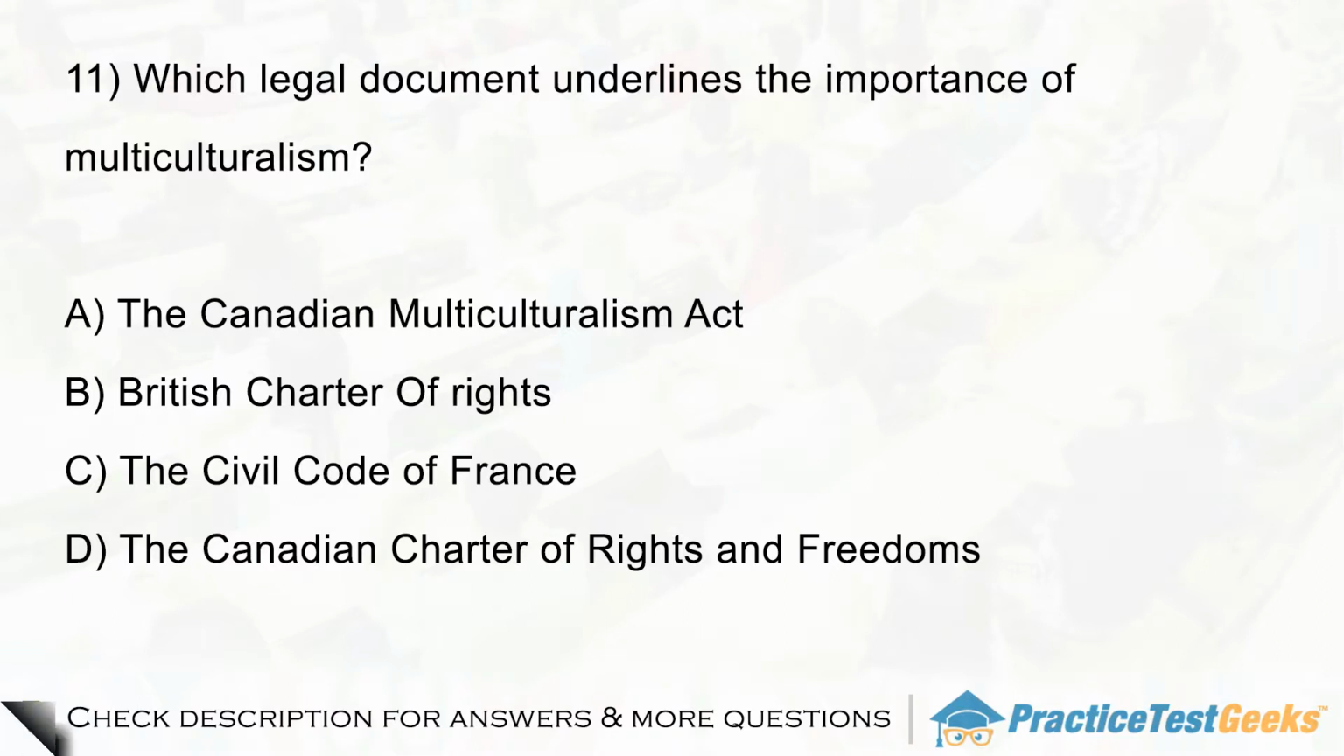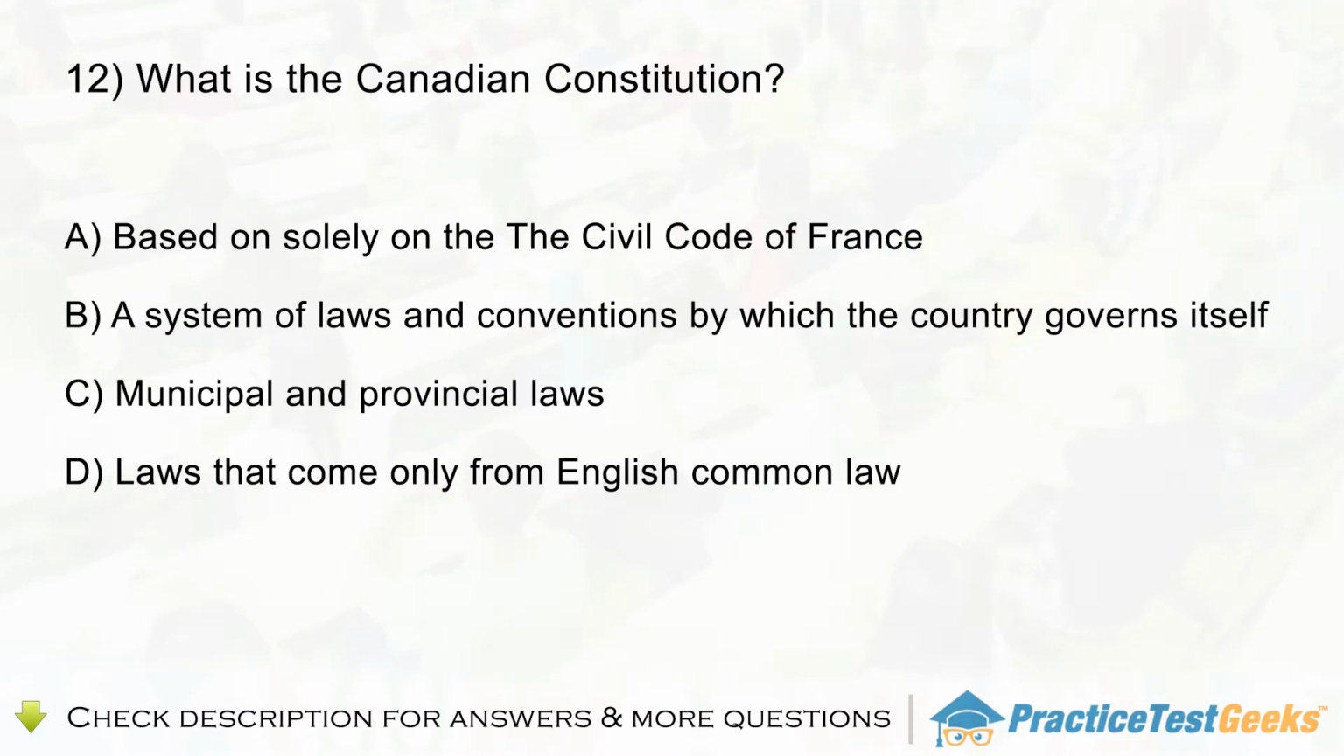Question 12. What is the Canadian Constitution? A. Based solely on the Civil Code of France. B. A system of laws and conventions by which the country governs itself. C. Municipal and provincial laws. D. Laws that come only from English common law.